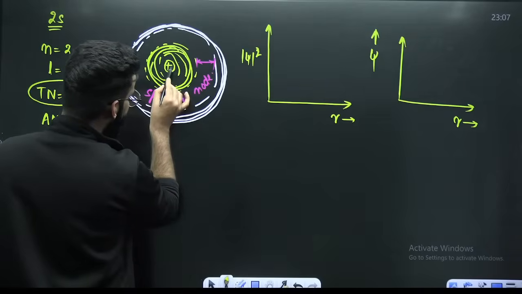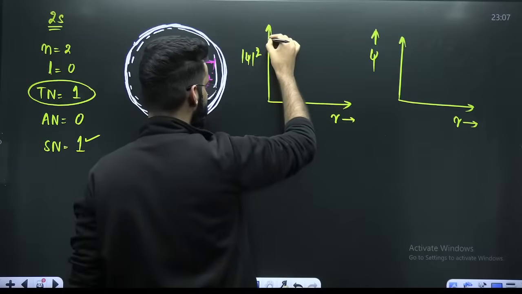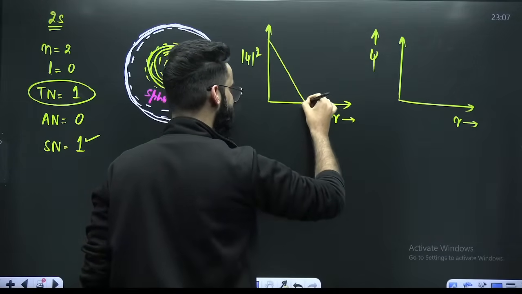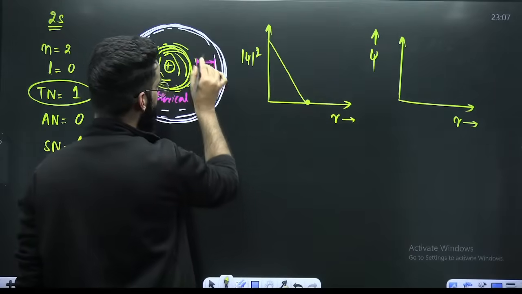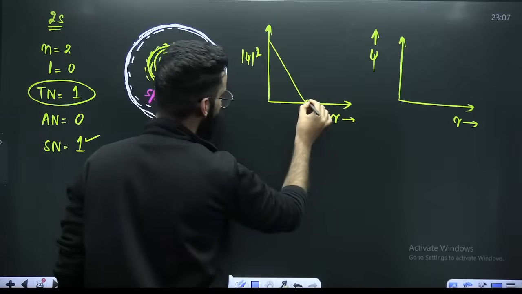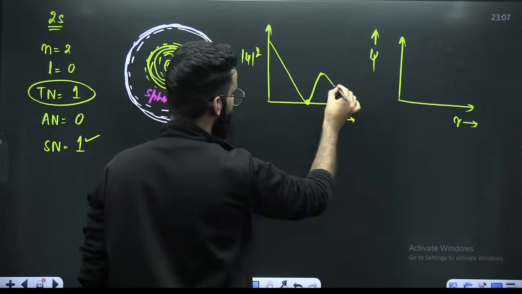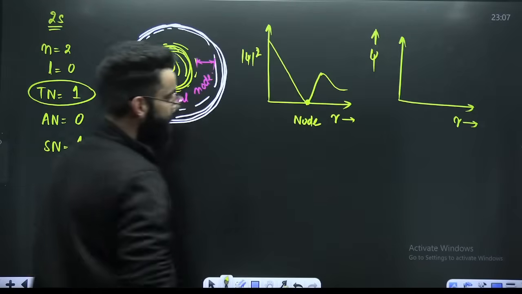Now, understand. Closer to the nucleus, electron density is maximum. As you go far from the nucleus, electron density decreases. Then there's a node, a region where the electron density is 0. After the node, electron density again goes up, then it further decreases, right? So this point over here represents a node.